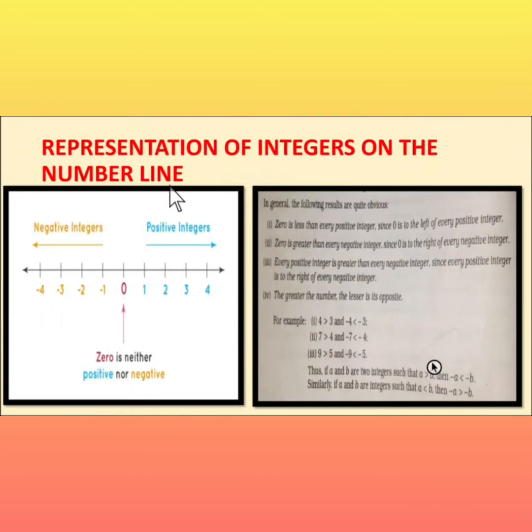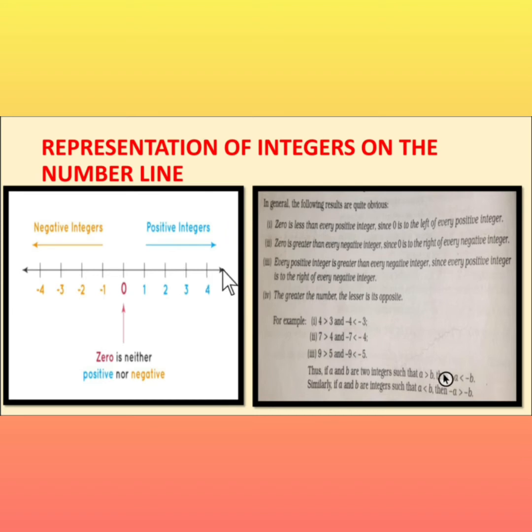Next is representation of integers on the number line. How do we represent these integers on the number line? This is the number line, and in the middle we represent 0, which is neither positive nor negative. On the right side we write the positive integers 1, 2, 3, 4 and so on.